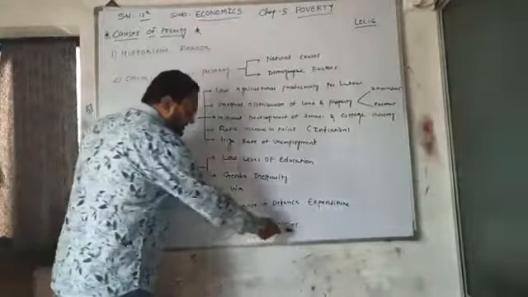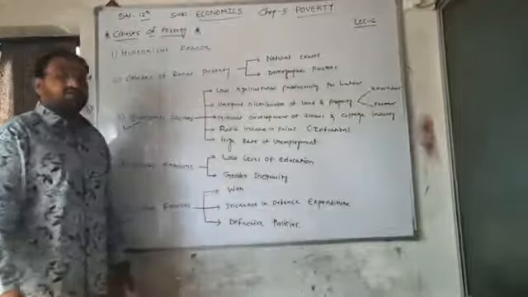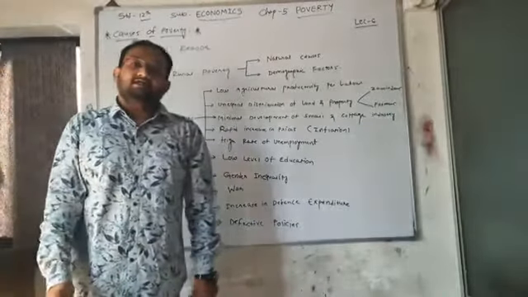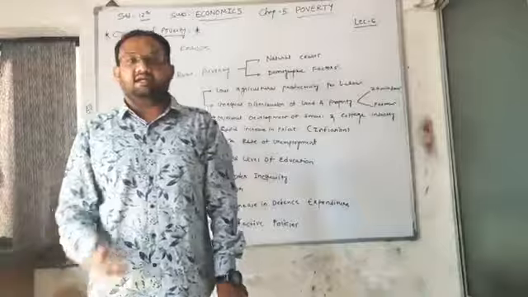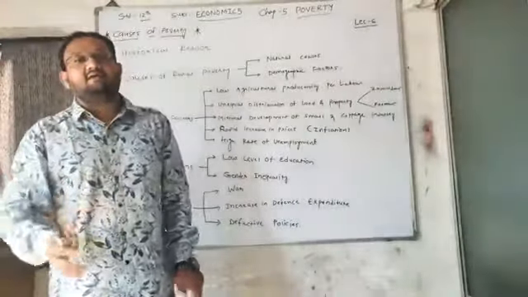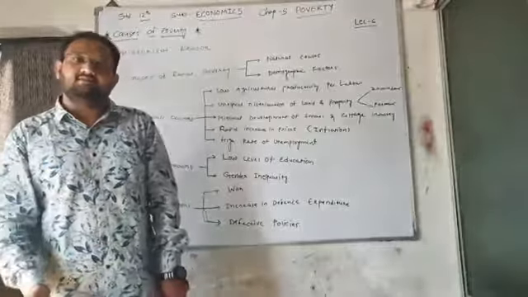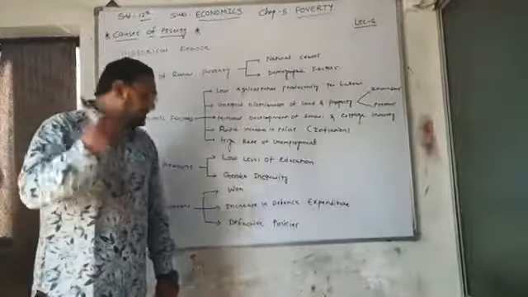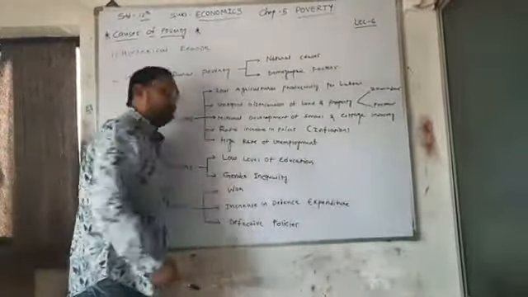And last but not least is the defective policies of the government. See, in India we have a democratic system, so it may happen that every 5 years the ruling party will change, and it results in defective policies of a government.